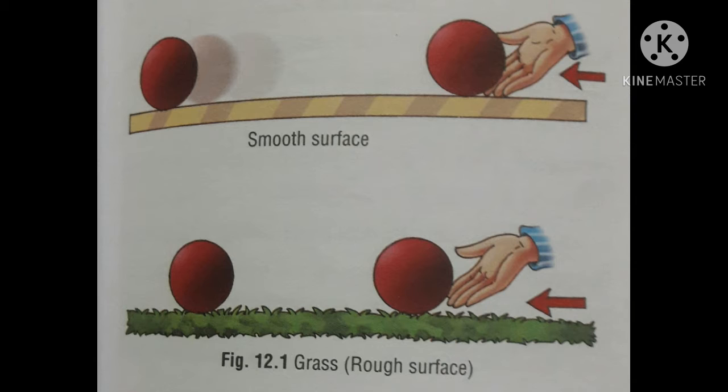Children, here you are seeing figure 12.1. A ball covers a longer distance on the smooth surface and it covers less distance on grass, that is the rough surface. You can see this observation in this picture.